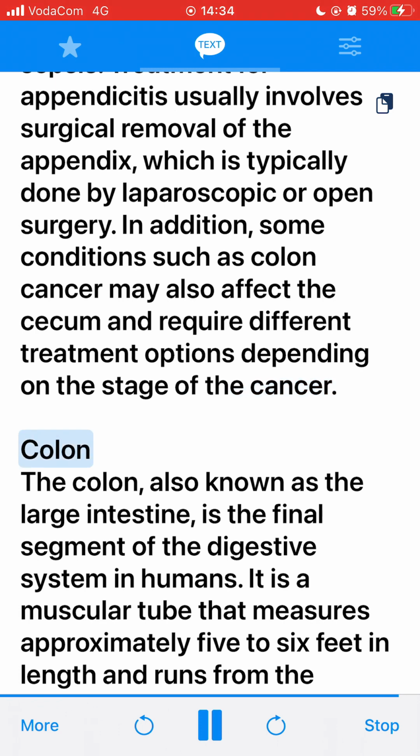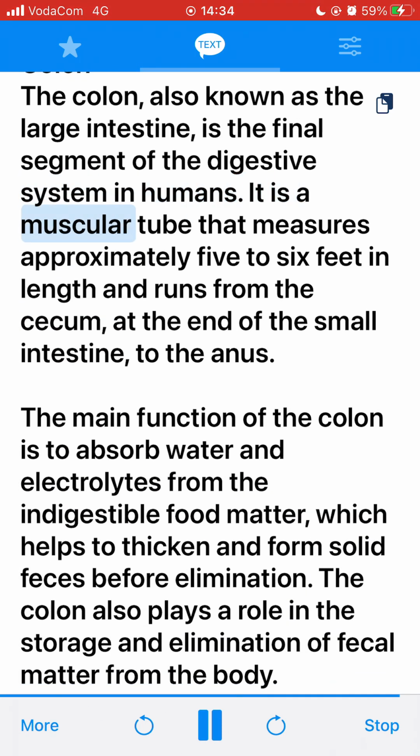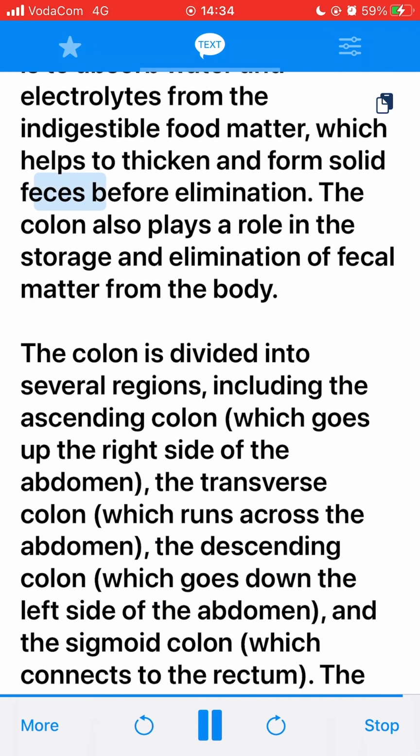Colon. The colon, also known as the large intestine, is the final segment of the digestive system in humans. It is a muscular tube that measures approximately 5 to 6 feet in length and runs from the cecum, at the end of the small intestine, to the anus. The main function of the colon is to absorb water and electrolytes from the indigestible food matter, which helps to thicken and form solid feces before elimination. The colon also plays a role in the storage and elimination of fecal matter from the body.